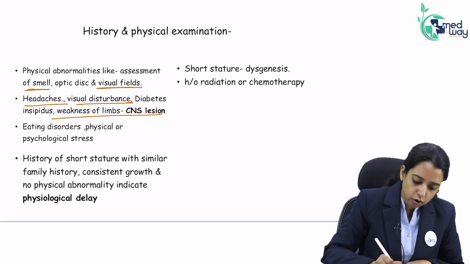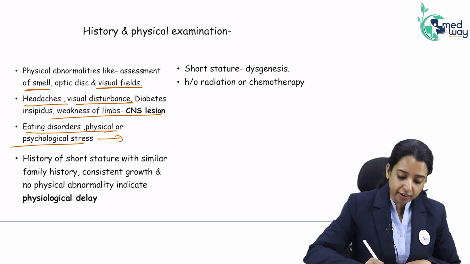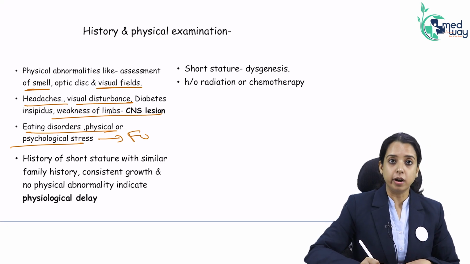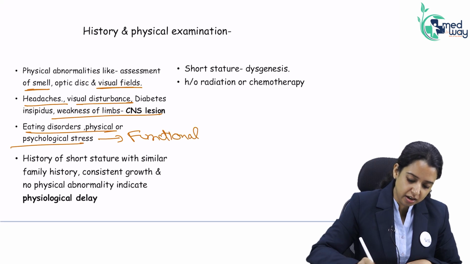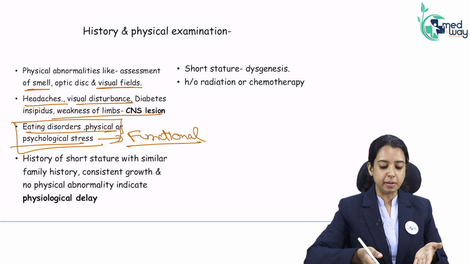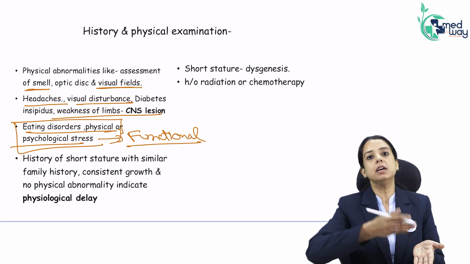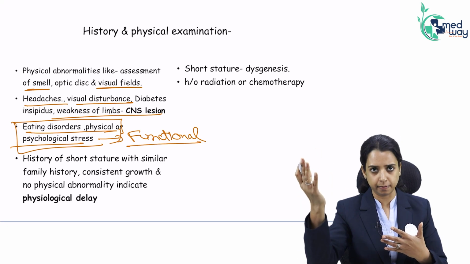Then, eating disorder, physical and psychological stress, they all are causes of functional hypothalamic hypogonadotropic hypogonadism. I told you functional. But will it present in such a young girl? Very rarely. Still you have to take a history. The majority of the time it will present once a girl has attained menses, maybe at age of 20, 25. So, it is a cause of secondary amenorrhea.